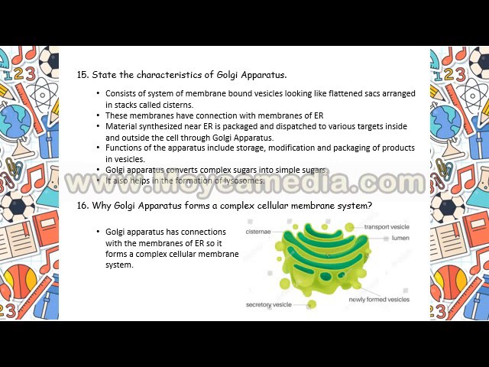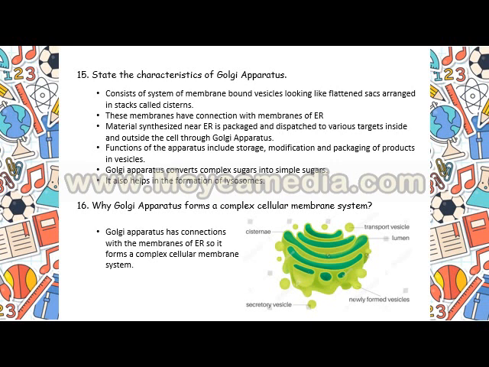Apart from these, this apparatus has storage and modification functions that are carried out by these vesicles. The Golgi apparatus converts complex sugars into simple sugars. And lastly, it helps in the formation of lysosomes. Now, the next question is why the Golgi apparatus forms a complex cellular membrane system.